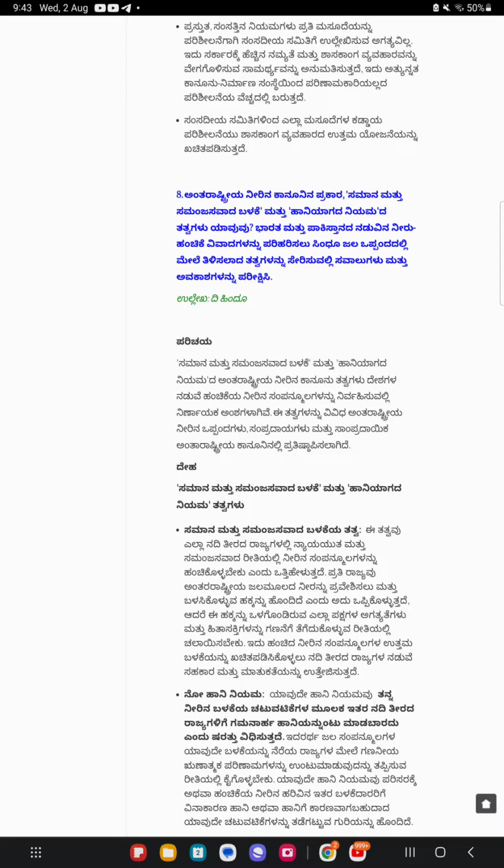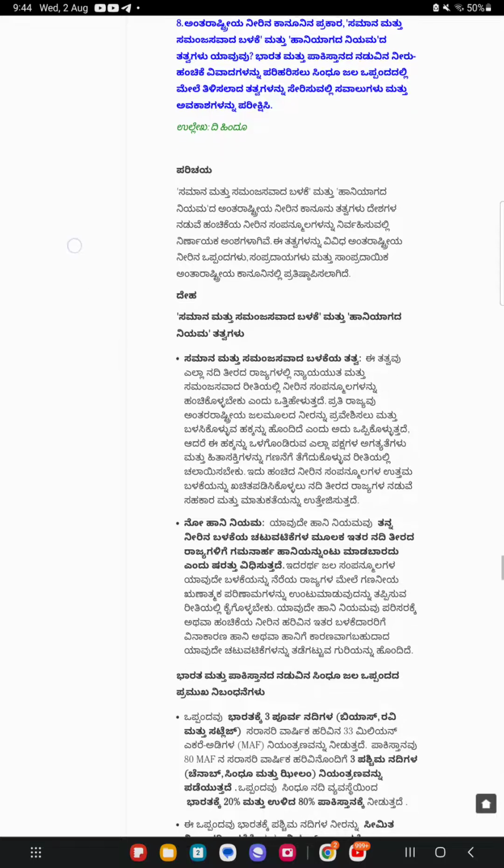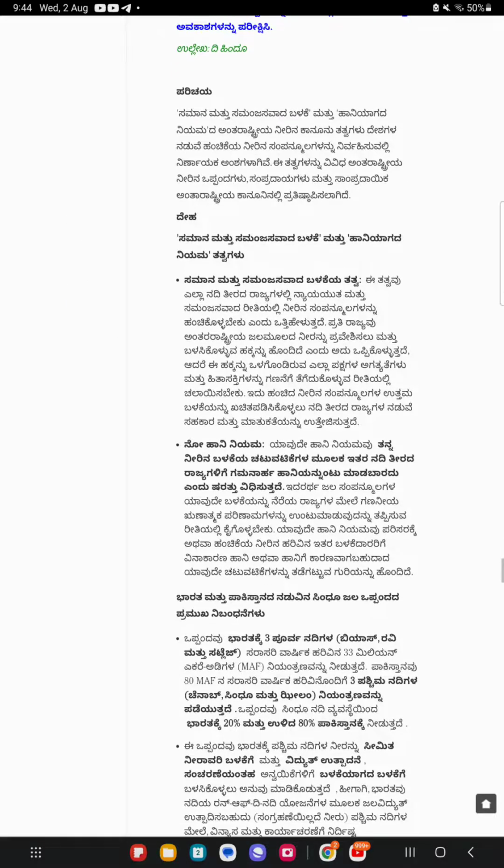Reference. The Introduction. International water law principles of equitable and reasonable utilization and the no harm rule are crucial elements in managing shared water resources between countries. These principles are enshrined in various international water agreements, conventions, and customary international law. Body. Principles of equitable and reasonable utilization and the no harm rule.